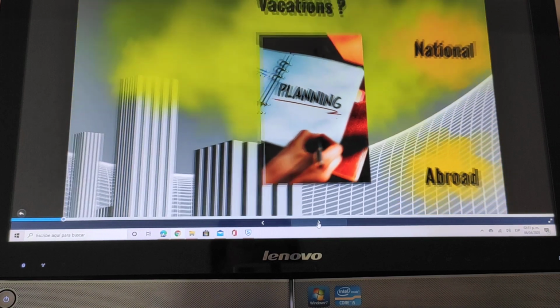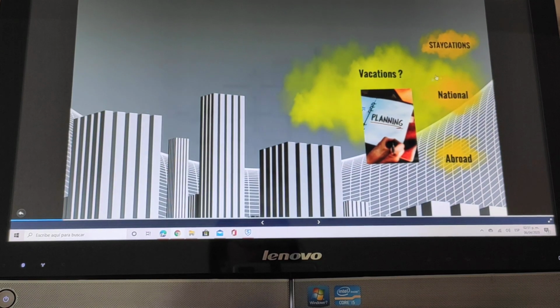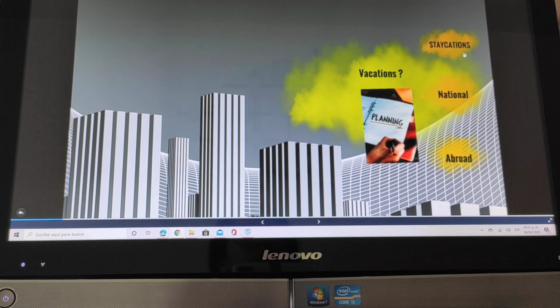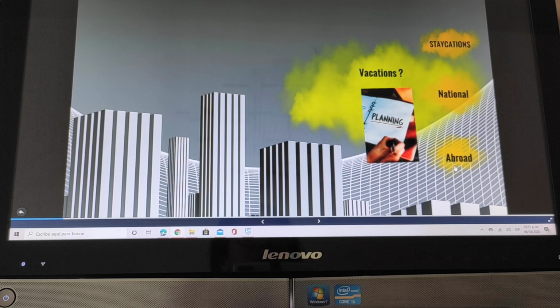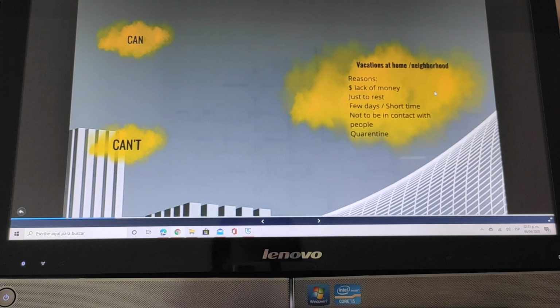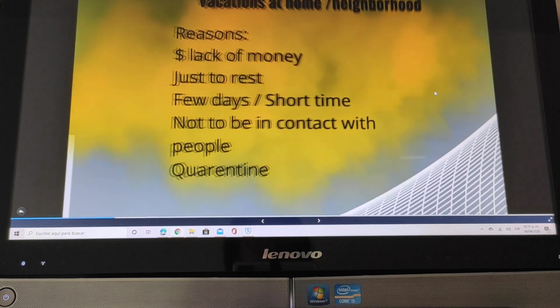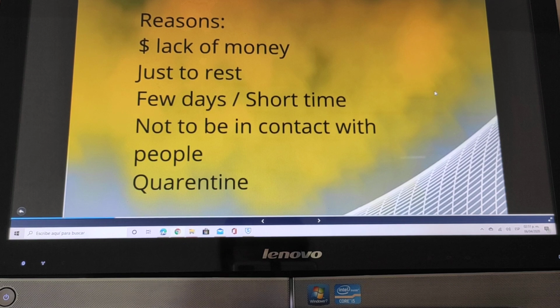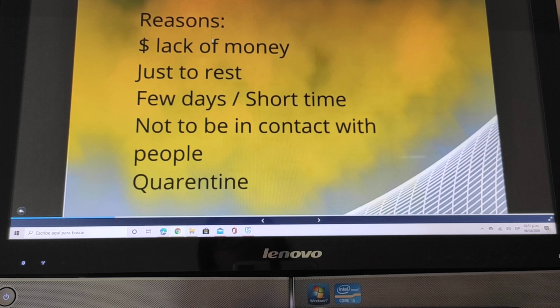For any type of vacation, we need a plan, and we have three different levels: staycations, national vacations, and abroad vacations. That means at home, in the Mexican Republic, or outside Mexico. Let's start with the staycations. When we talk about staycations, that means that we are having vacations at home or in our neighborhood. And some of the reason is because we don't have money.